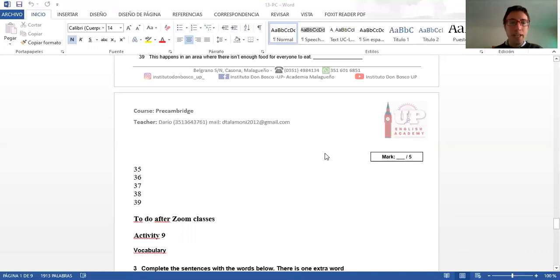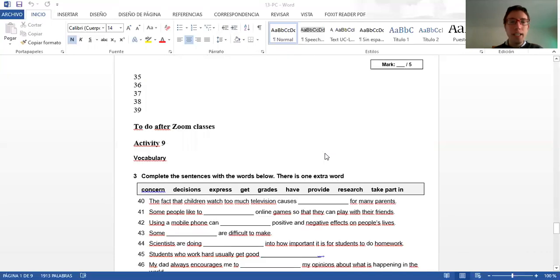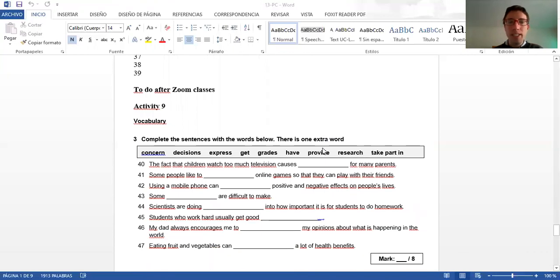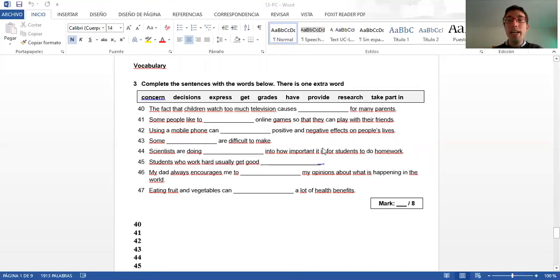In activity nine, this is another vocabulary section. You have to do it after Zoom classes. You have to complete the sentences with the word given. There is one extra word. Don't forget that. There is one extra word.